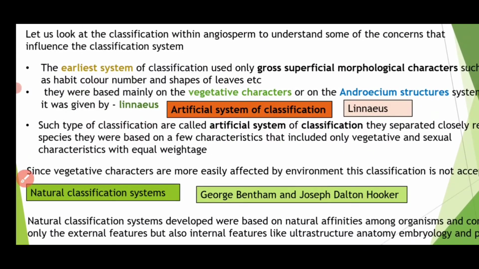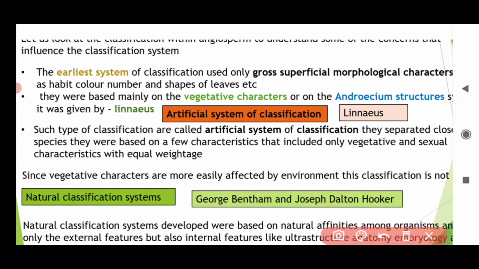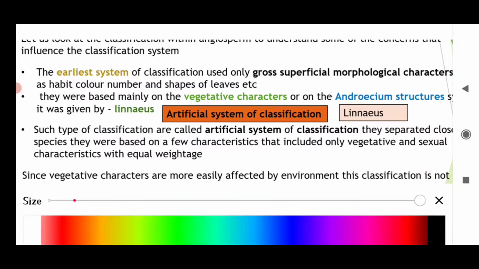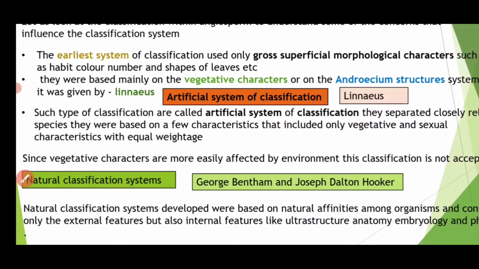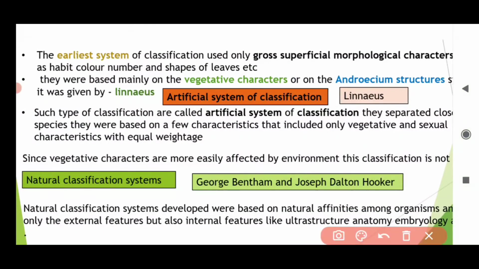The artificial system of classification had so many drawbacks. Many closely related species were getting separated, and it was based on few characters. Later on, a more advanced classification came, called the natural system, given by George Bentham and Joseph Dalton Hooker.